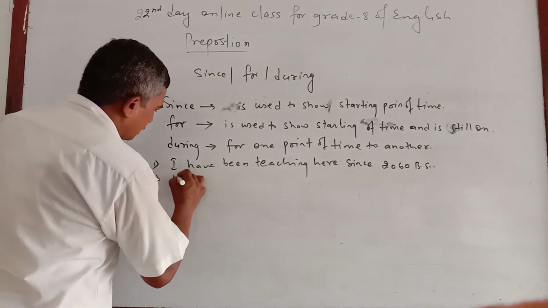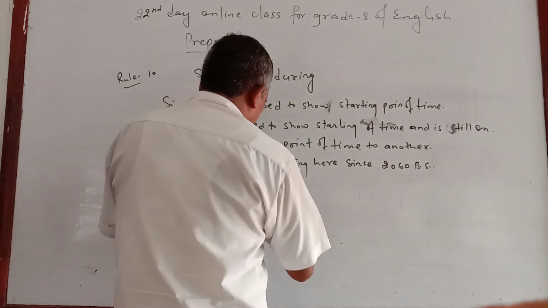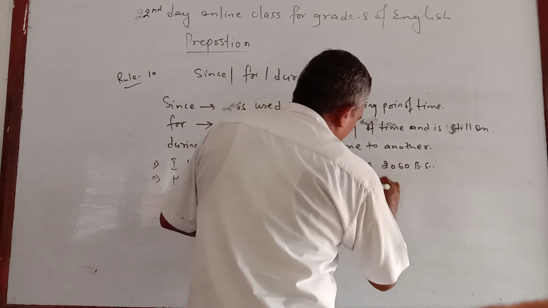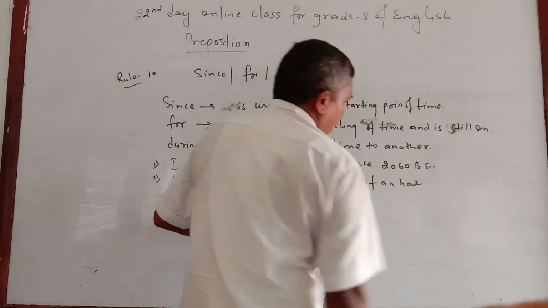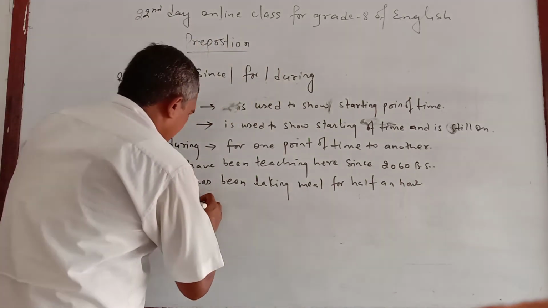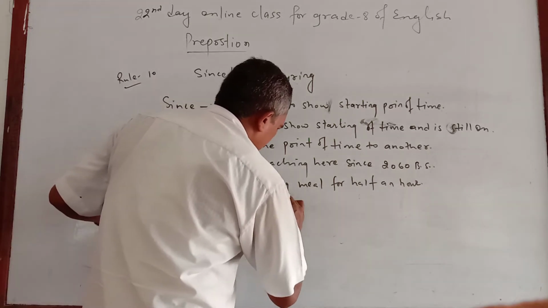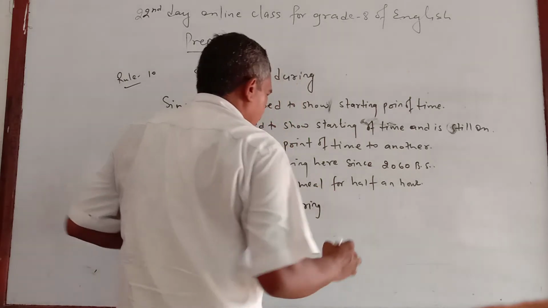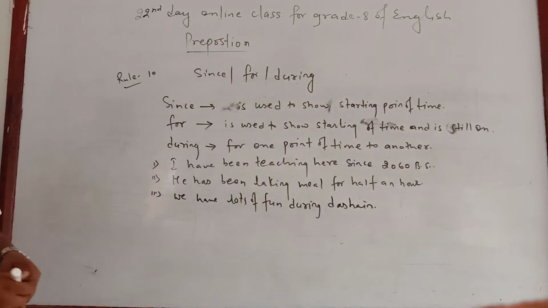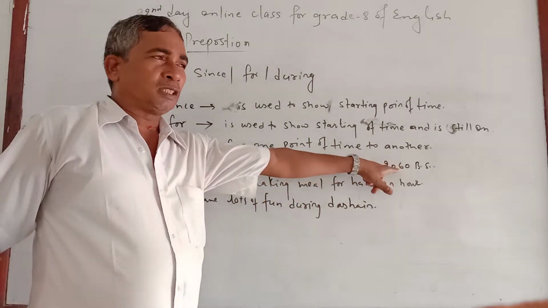Second one is: he has been taking meal for half an hour. Third one is: we have lots of fun during. That's it.